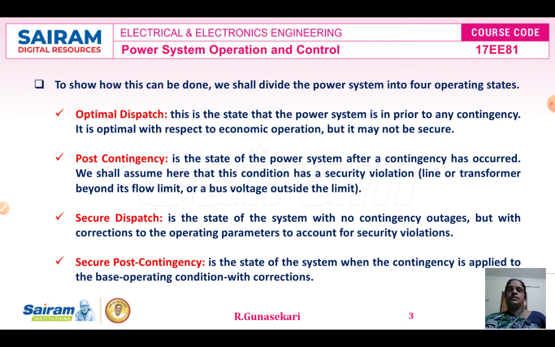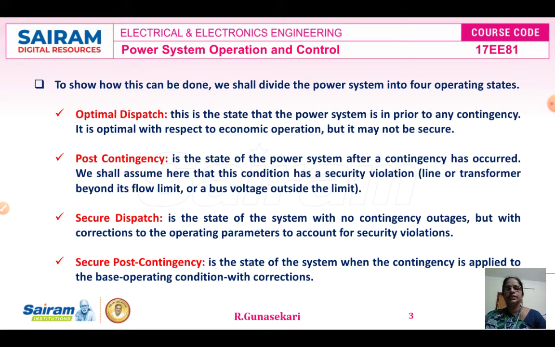The next state is the post contingency state. It is the state of the power system after the contingency has occurred. In this state, the condition has a security violation, that is, a transmission line or transformer is beyond its flow limit, or a bus voltage is outside the limit.